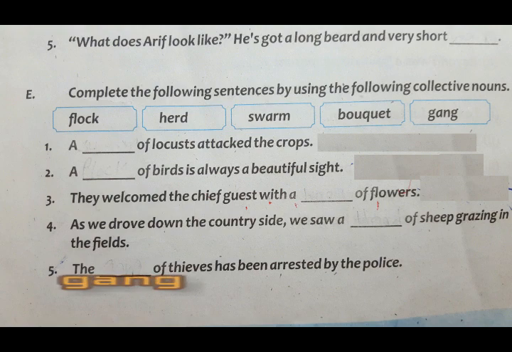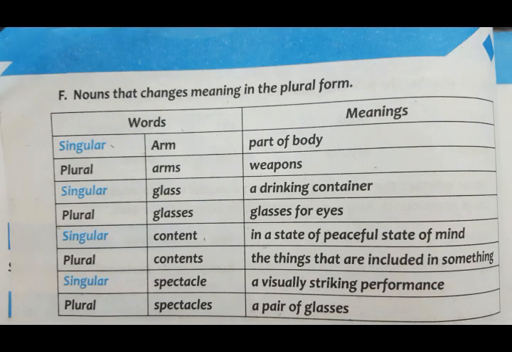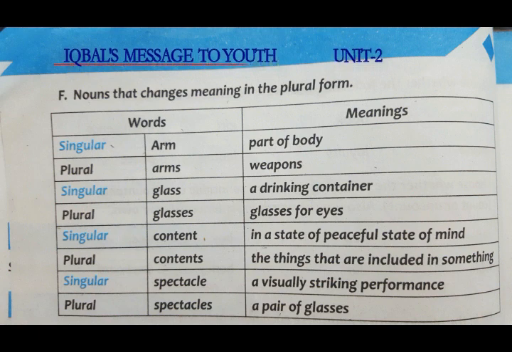On page number 11, we are going to do the exercise number F. Name nouns that changes the meaning in the plural form. Students, you know that there are singular and plural nouns. I have discussed them earlier. Now here you are going to learn that how the plural form of the noun is not always the actual plural, but it is another name of anything.